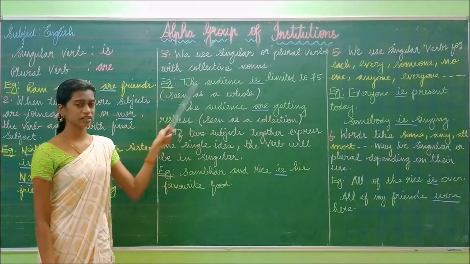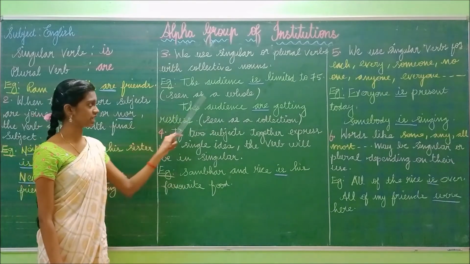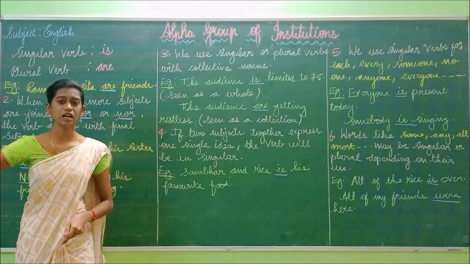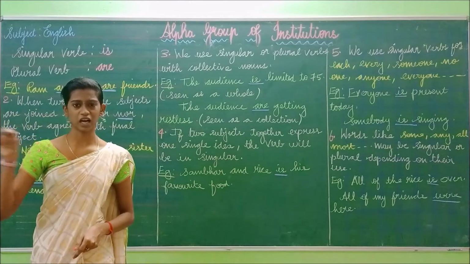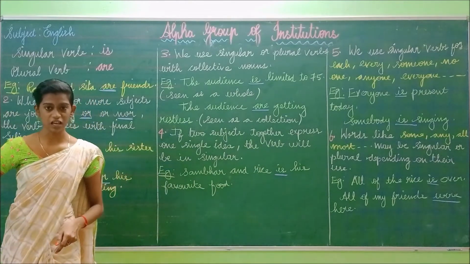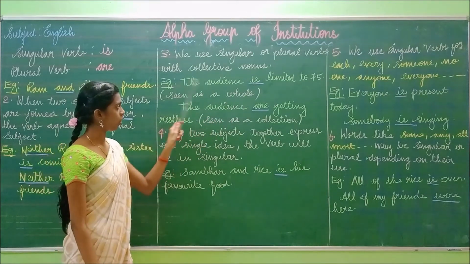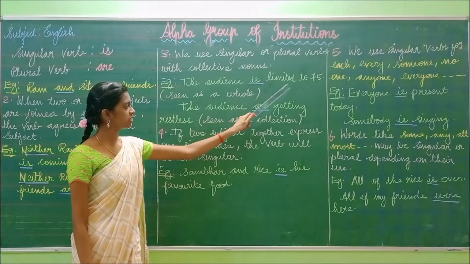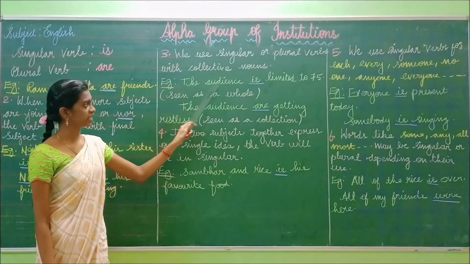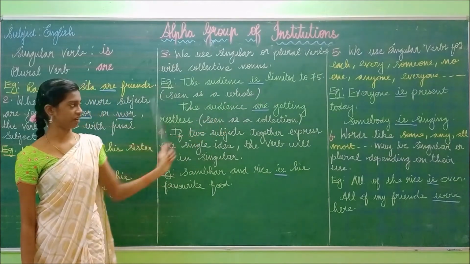So this audience is a group of people, seen as a whole. We are seeing the audience as a whole. We didn't count them. So we have to use the singular verb: the audience is limited to 75.